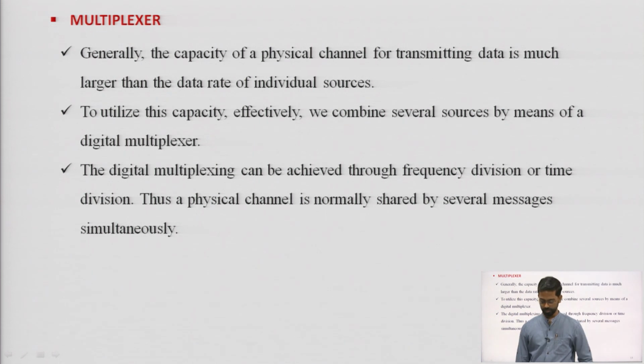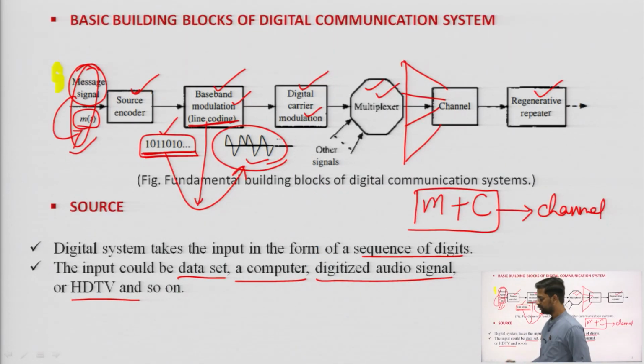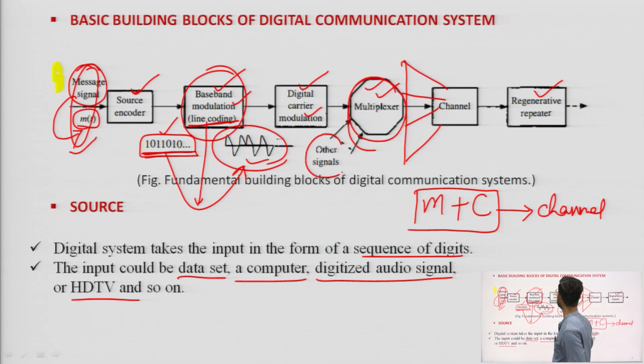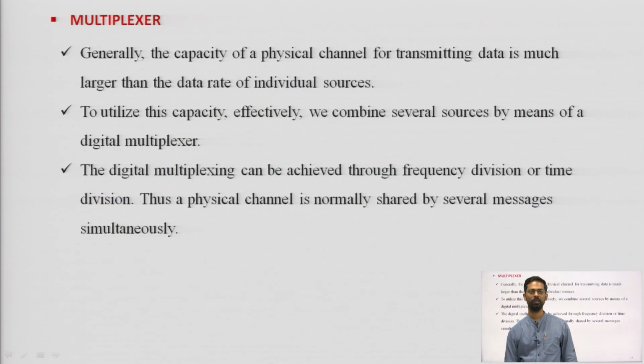Now we have finished the line coding technique. Now we have the multiplexer. Many signals are coming and they will be multiplexed together, and then they will pass through the channel.